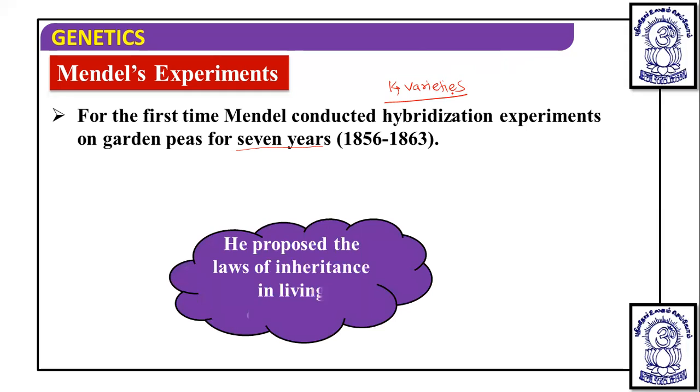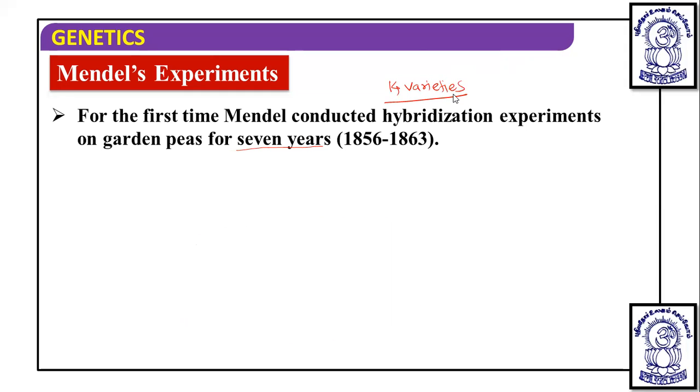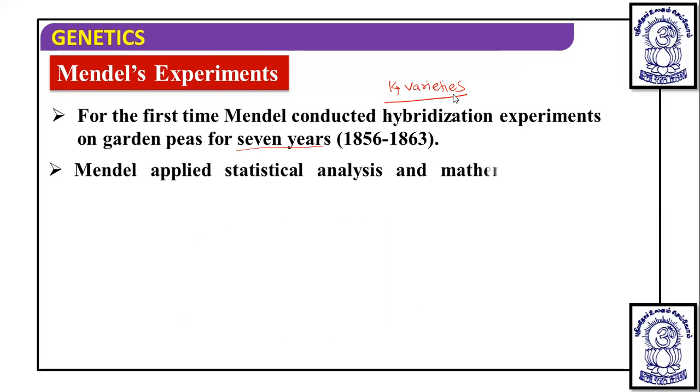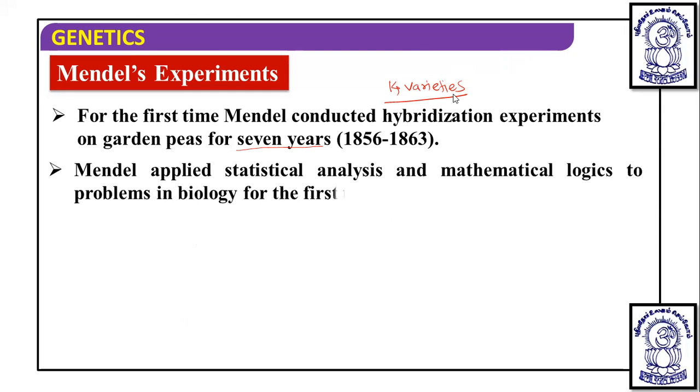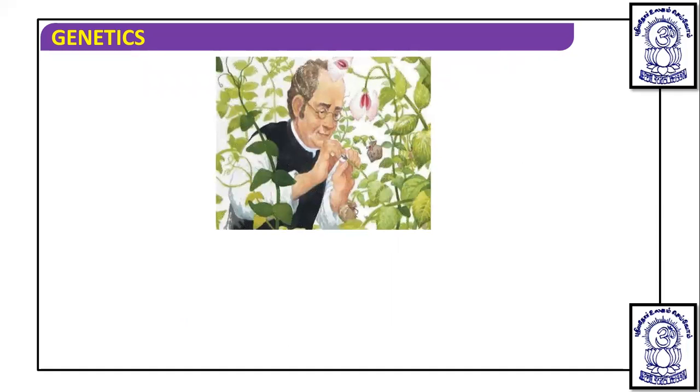He proposed the laws of inheritance in living organisms by these experiments, and what was unique to Mendel is that he applied statistical analysis and mathematical logic to problems in biology for the first time. Due to the application of mathematics and statistics to biology, his work was unique.